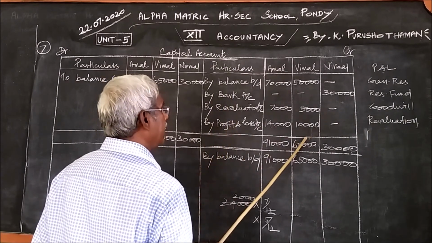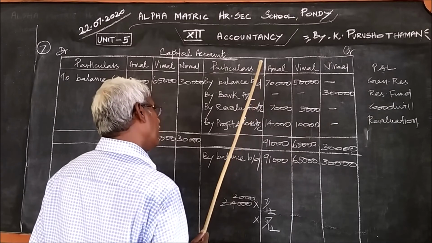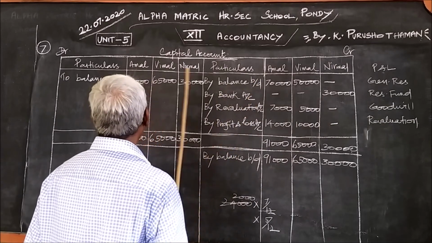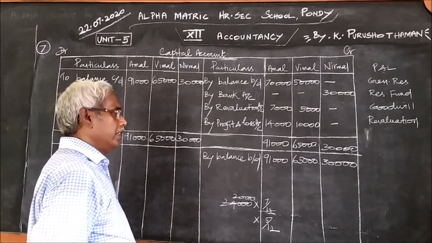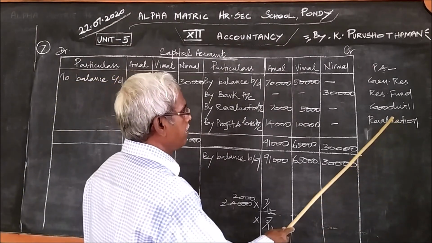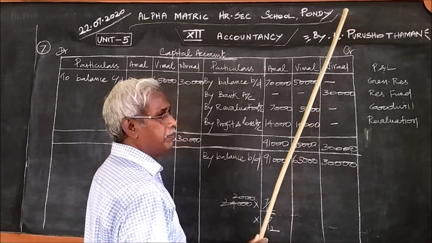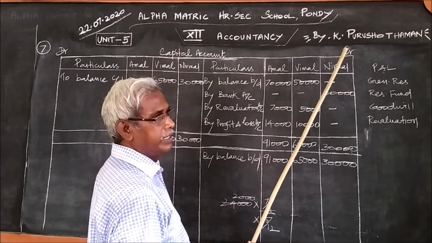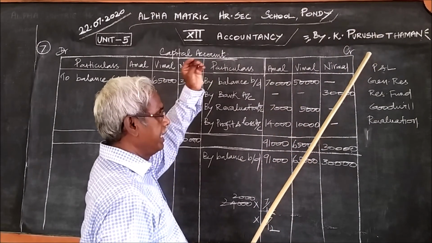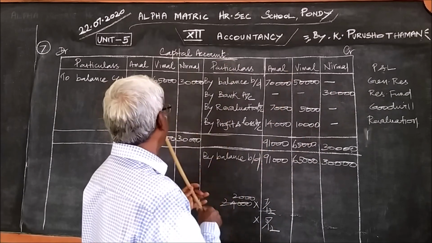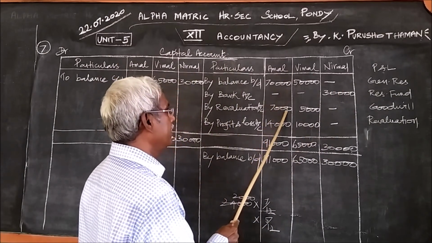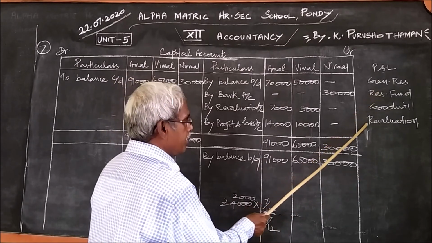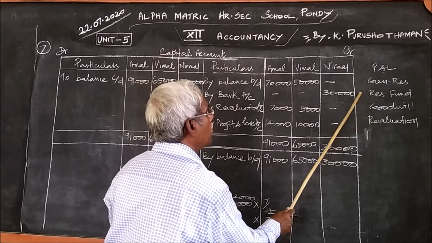If it is goodwill, increase in goodwill on the credit side, decrease in goodwill on the debit side. Once again I repeat, after preparing the revaluation account, if there is any loss, we will write on the debit side. If there is any profit, we will write on the credit side. Other than this, there are 4 more items.